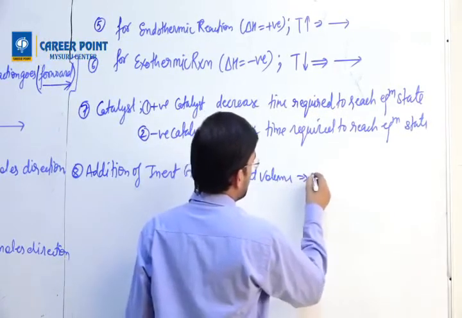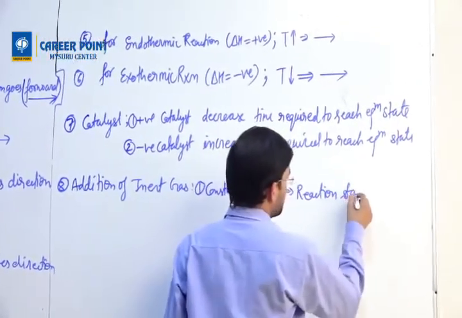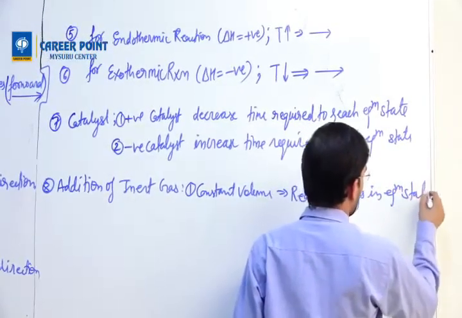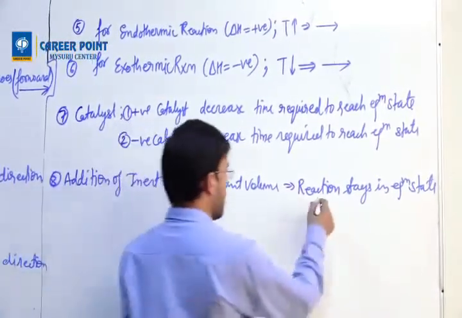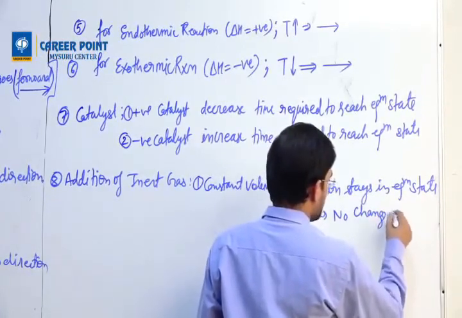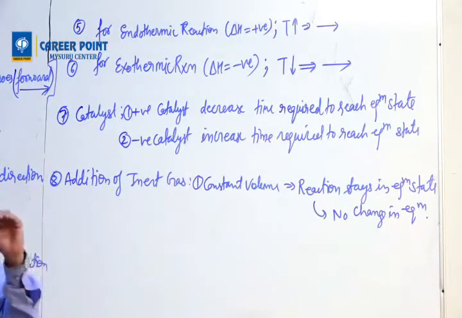Then reaction stays in equilibrium state only. It means no change in equilibrium at constant volume.